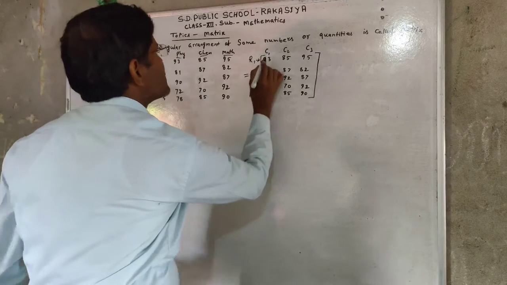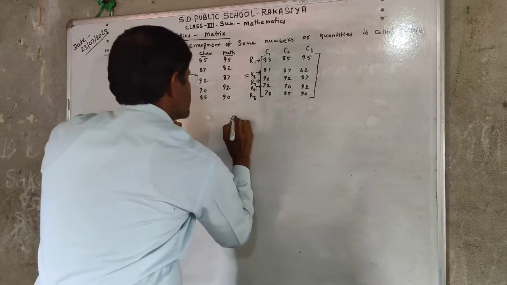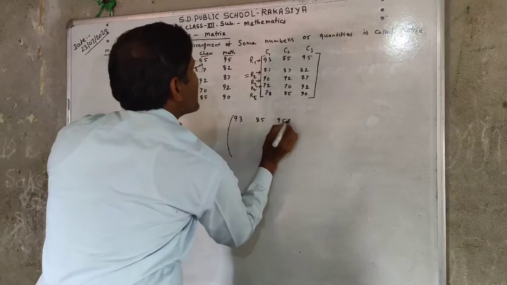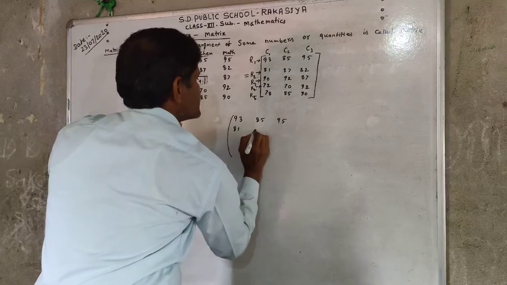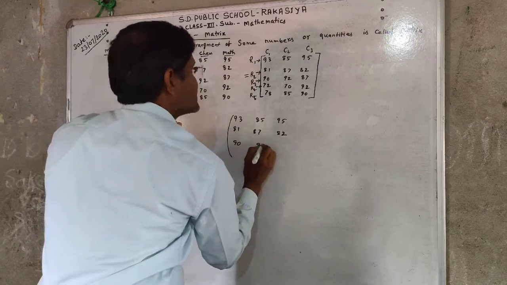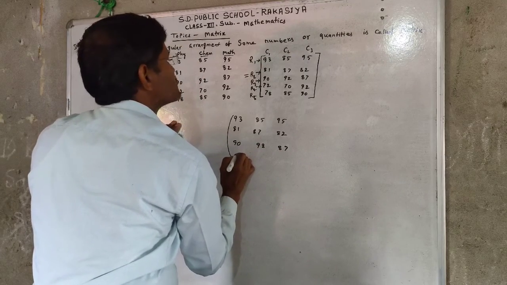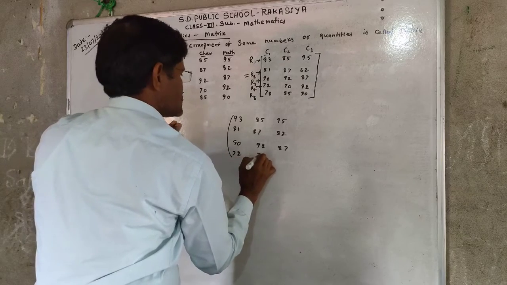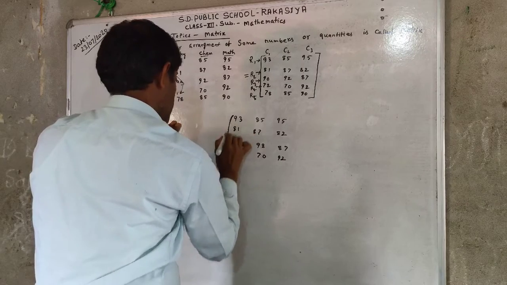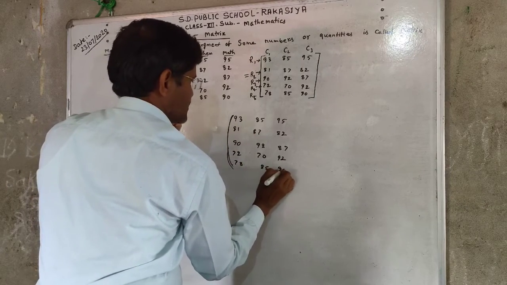Sometimes the matrix is placed in a small bracket: 93, 85, 95, 81, 87, 82, 90, 92, 87, 72, 70, 92, 78, 85, 90.